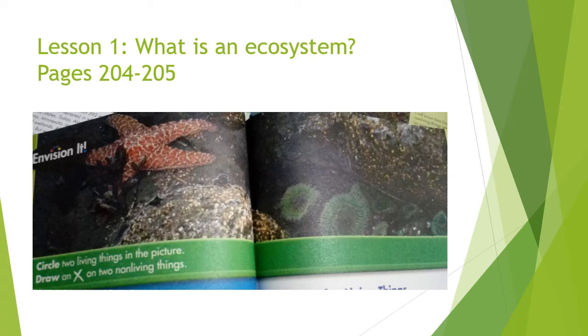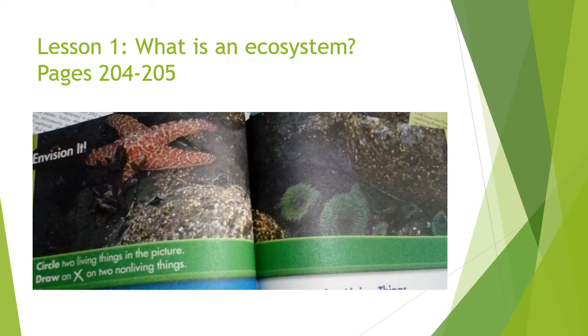What is the meaning of the word non-living things? Things which cannot grow, cannot move, cannot breathe, cannot reproduce are called non-living things. They do not have any kind of life in them. Very good. Like a book, a pencil. They are non-living things.